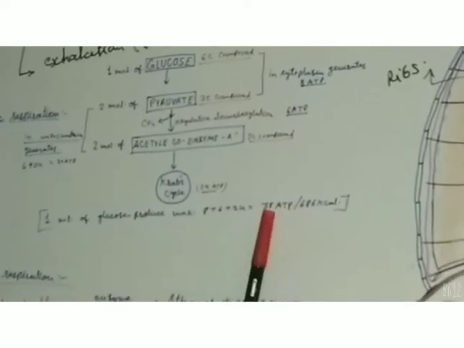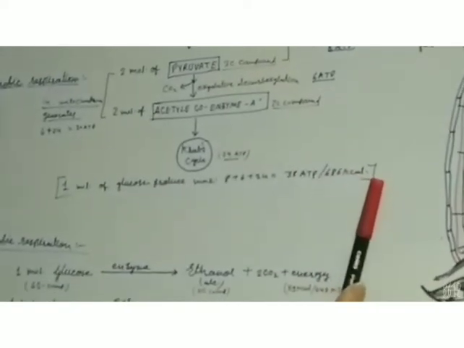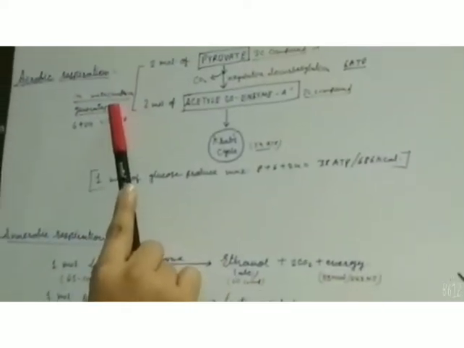In this way, 1 molecule of glucose when oxidized produces a total of 38 molecules of ATP, which is called 686 kilocalorie energy. So this is the aerobic way of respiration which takes place in the cells and mitochondria of higher animals.